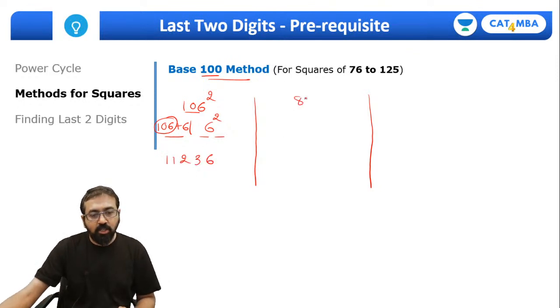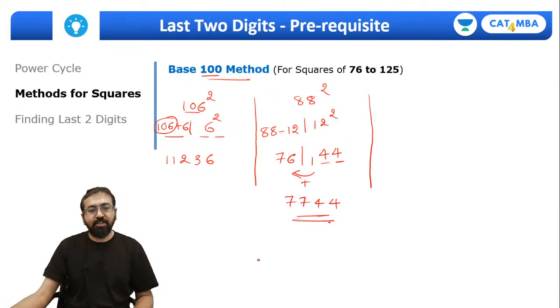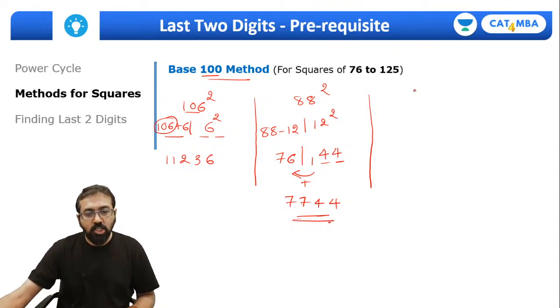Same way, if I want to find out 88 square, so it's 12 less than 100, so 12 square. Left part, 88 minus 12. So what is 88 minus 12? 76. 12 square, 144. Keep 44 here, 1 carried over, 7744. Yes, everyone? Perfect.